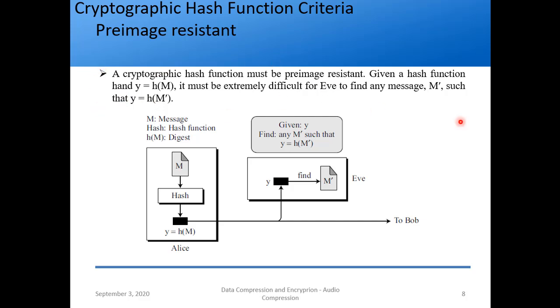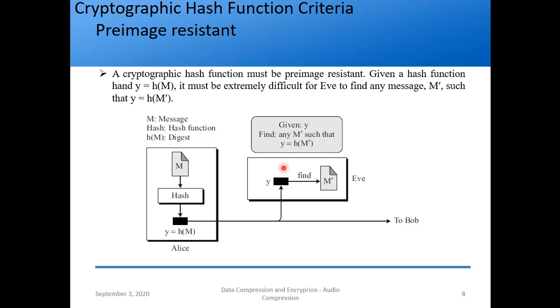If you have not understood this, it is very simple to understand from the diagram. I have a message, so I apply a hash function to it. What will I get? A message digest, which is denoted by y equal to h of m. This is what Alice has done. Then she sends it to Bob, and Eve is able to intercept this message, so she has got y.